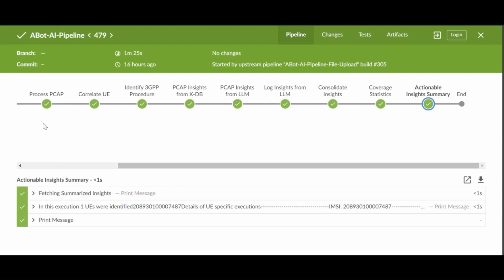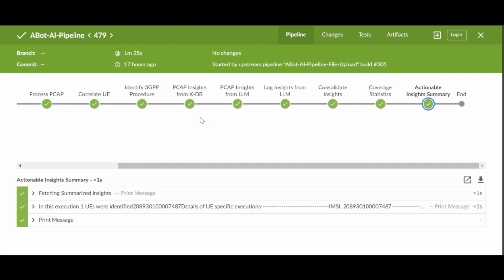Once the network artifacts are uploaded, ABot AI will process PCAP, correlate UE, and identify 3GPP procedure per UE. Once that is completed, first ABot AI will look into its native knowledge database to collect insights for any anomalous behavior that it has observed in the PCAP. If the native knowledge database is unable to provide insights, then it proceeds to LLM framework to generate insights from PCAP. We will see examples where this stage is skipped altogether just because the native knowledge database was enough to